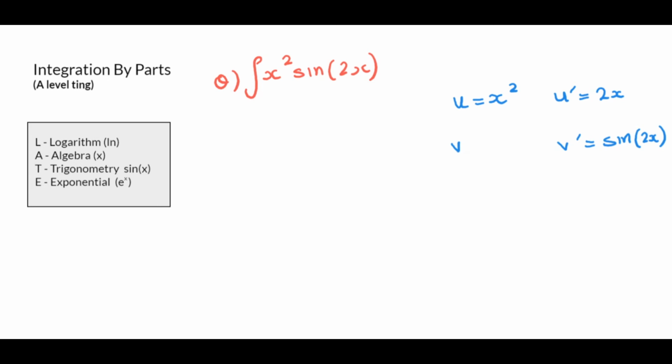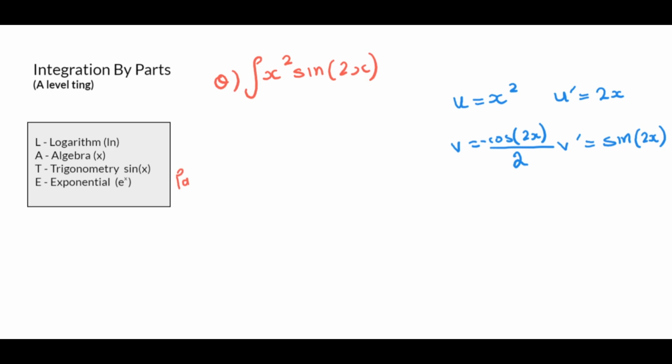And then v is what happens when you integrate sine 2x. So what you do is you integrate sine first, which is going to become minus cos. And you write the inside thing. And then you divide it by the derivative of the inside thing. So the derivative of 2x is 2, so I'm going to divide it by 2. And that's that, calm. Once you get to this stage, a little light work thing.